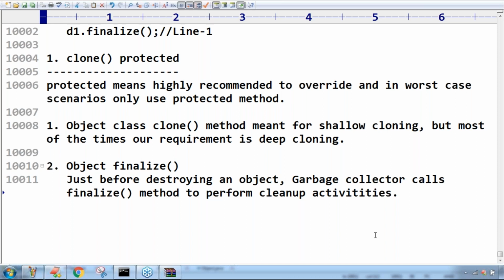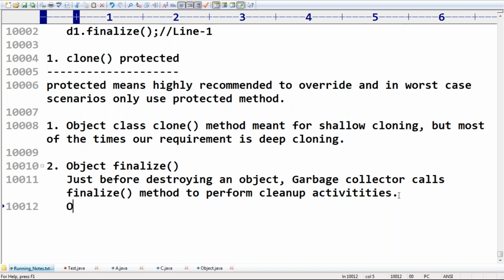Your object-related cleanup activities you should be aware of, but how can the Object class finalize method be aware? That's why the Object class finalize method has an empty implementation.